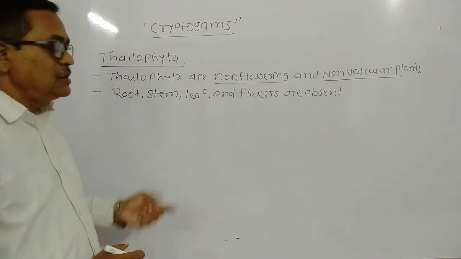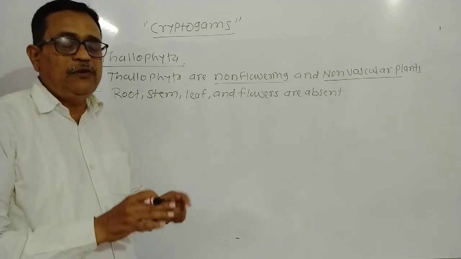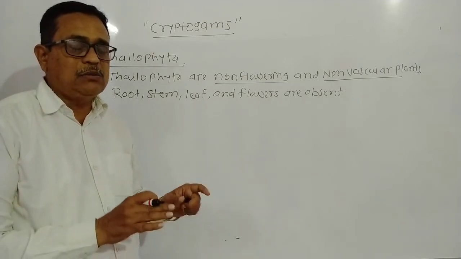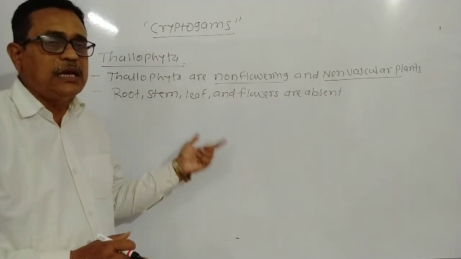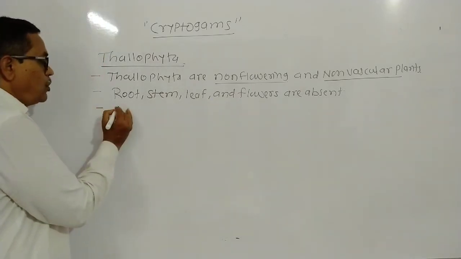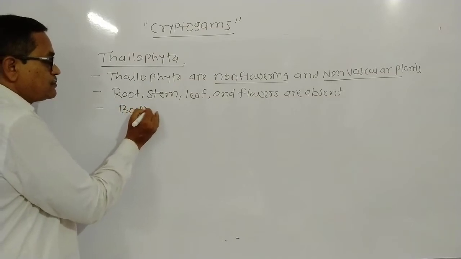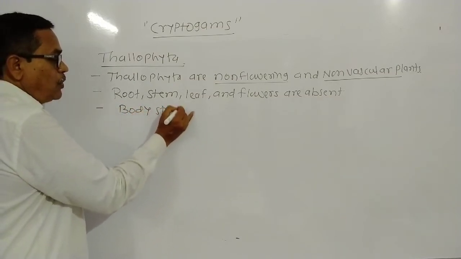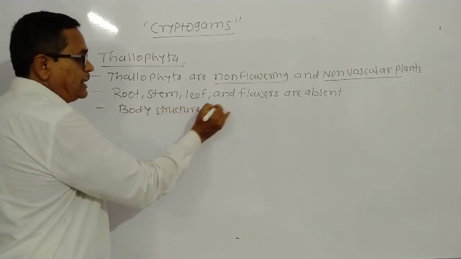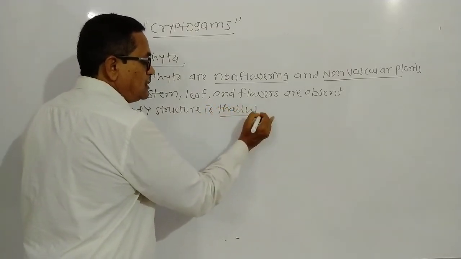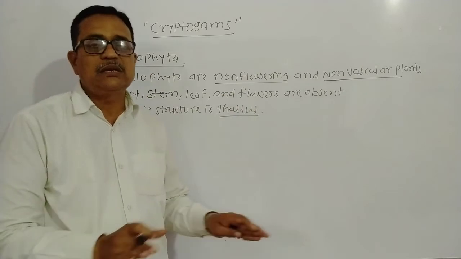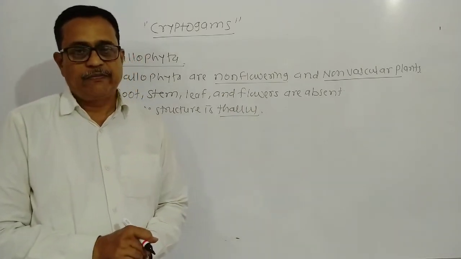Well-differentiated organs and parts of the plant are absent here, but the body is just a thallus-like structure. Body structure is a thallus. Thallus-like structure means it is just a spreading structure.